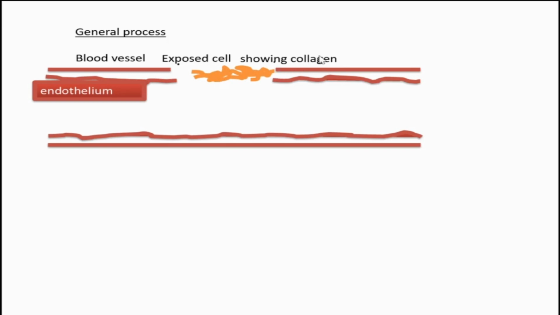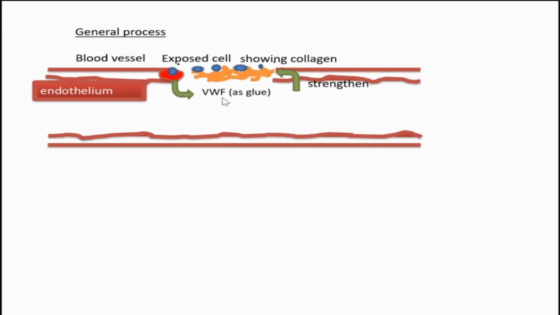When that collagen gets exposed to the external atmosphere, what will happen? Platelets present in the blood will move and aggregate and clump at that region. And it's not strong, and we need to strongly paste all these platelets there. For that, there is a glue in our body, von Willebrand factor.